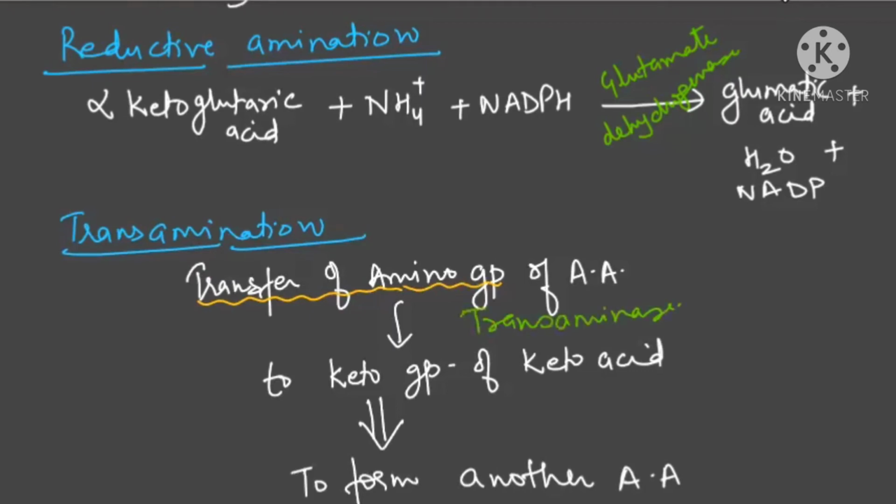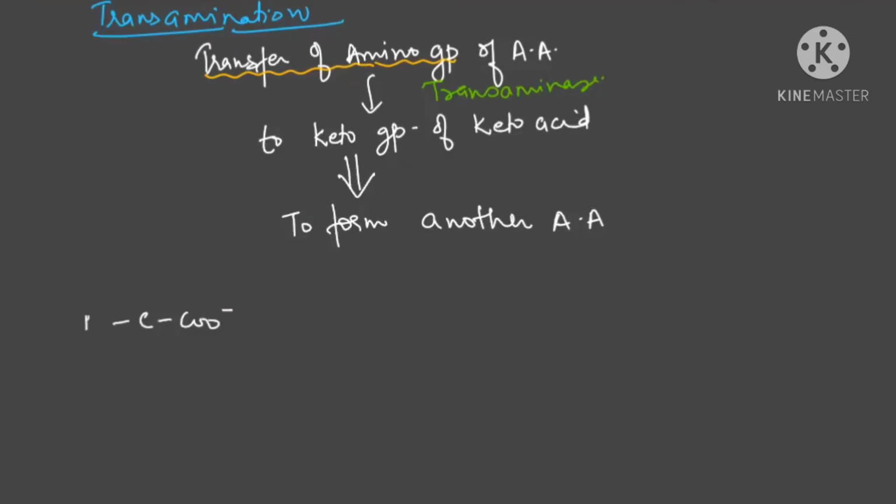Let me explain. See, try to understand. This is one amino acid. Now you are taking one keto acid. You have to transfer the amine group from here to this side.